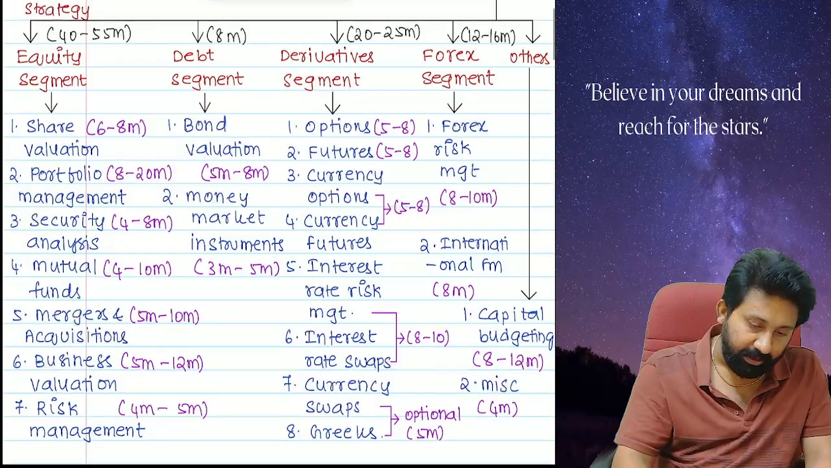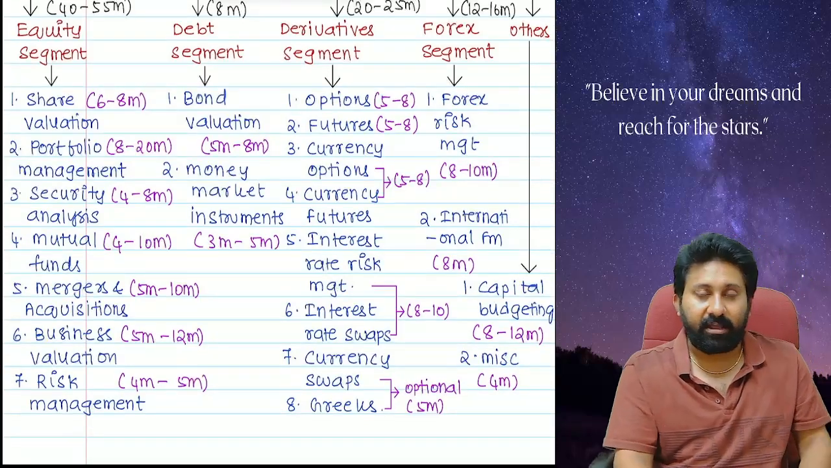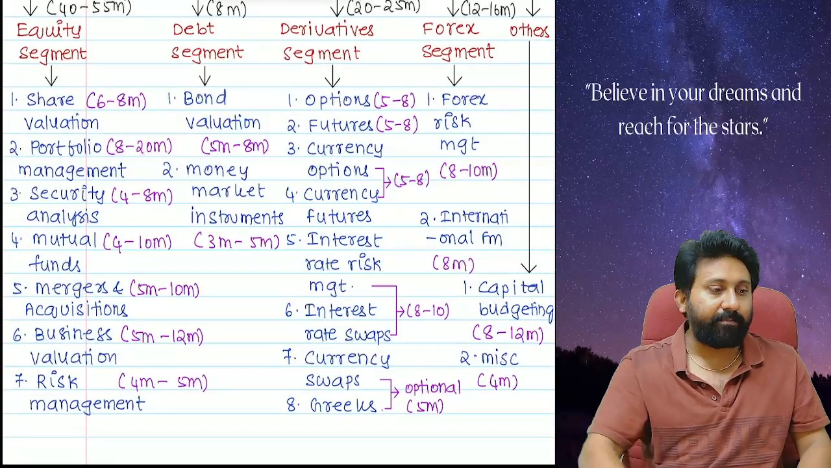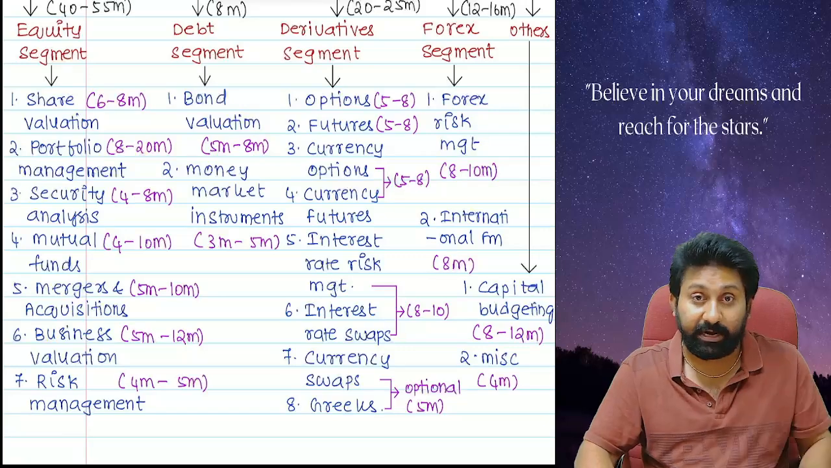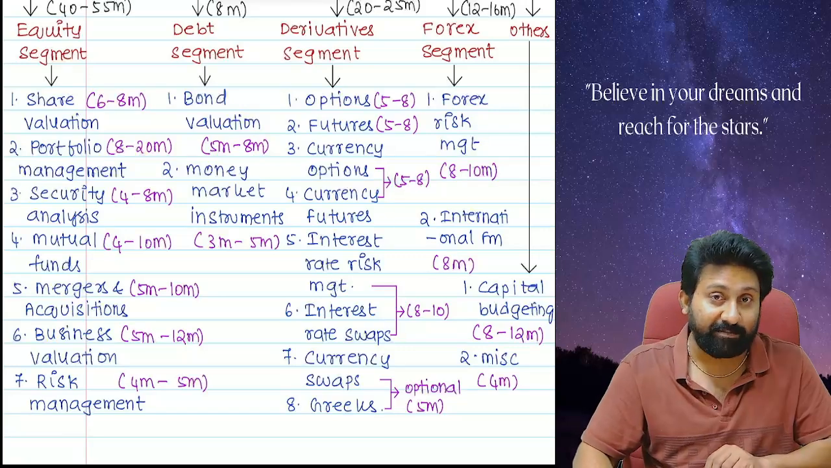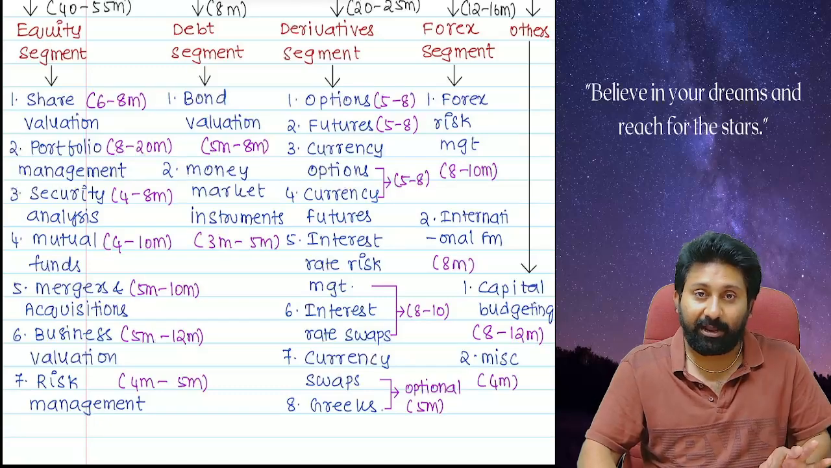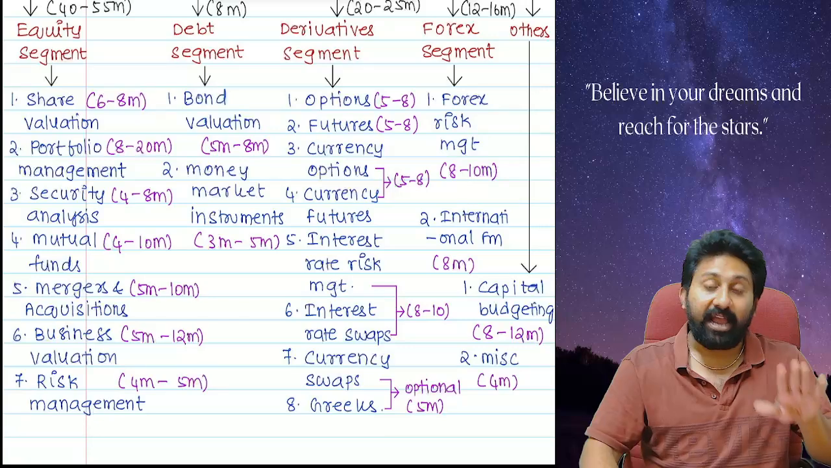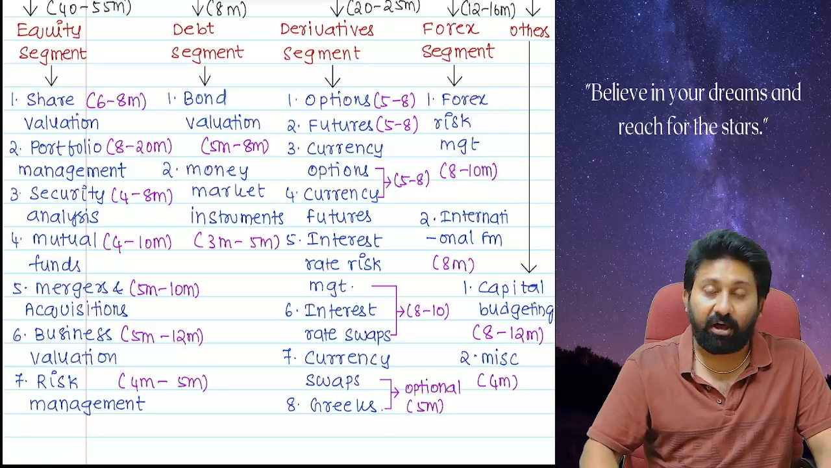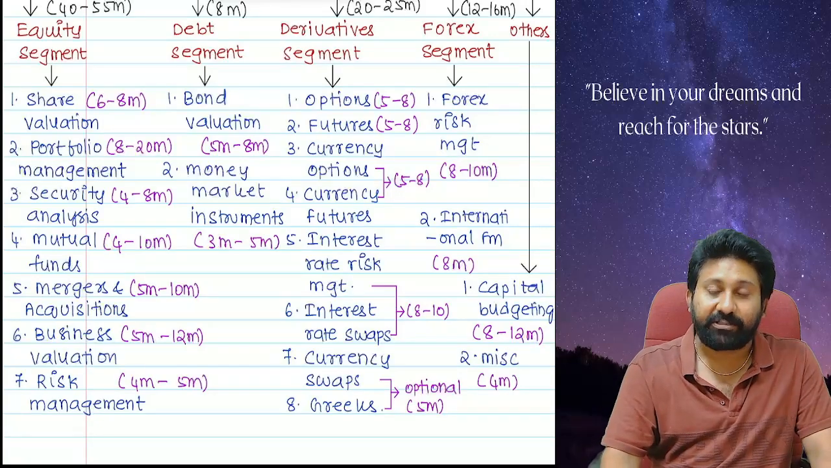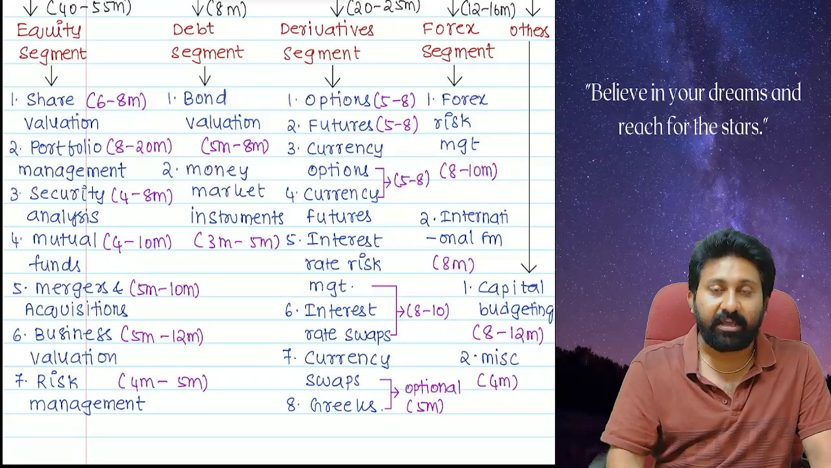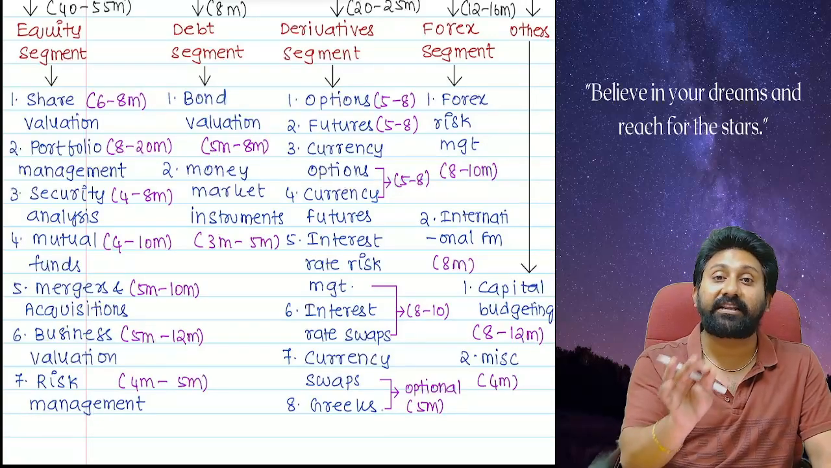Second, the debt segment. When I say debt segment, I'm talking about the pure debt segment. Two types of debt segments are there. Number one is where bond valuation and money market instruments are discussed. And the second concept in debt is the interest rate market, which we read in the derivative segment in the chapter called interest rate risk management.